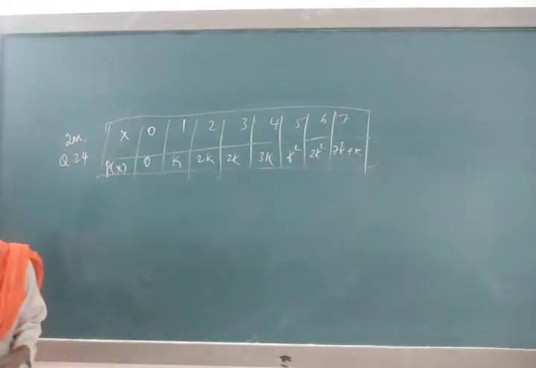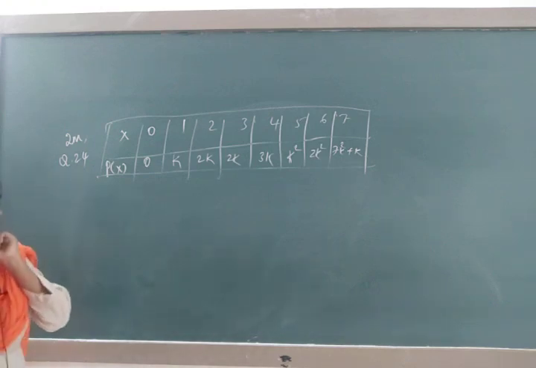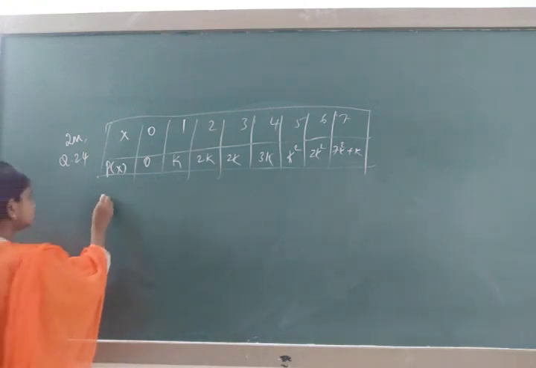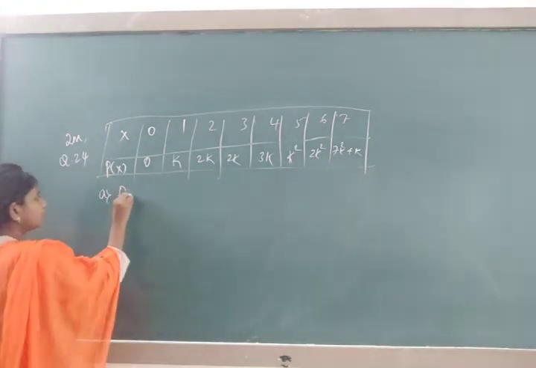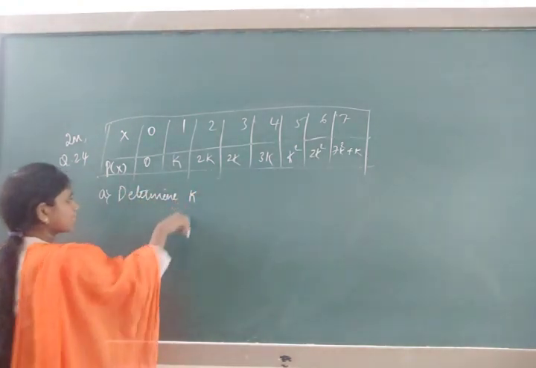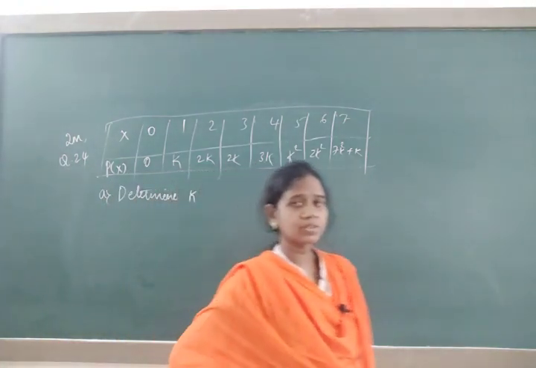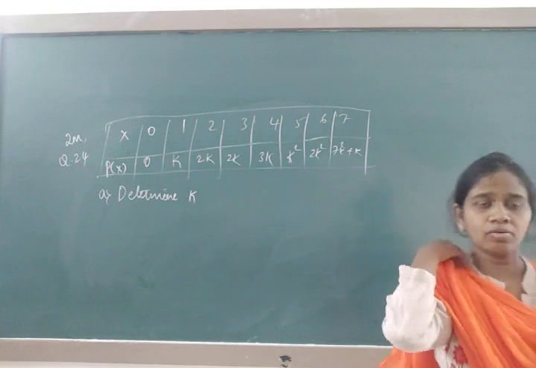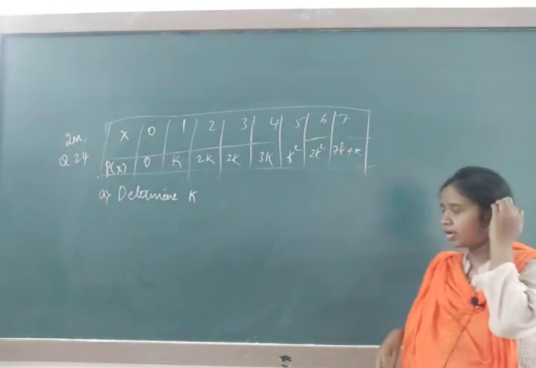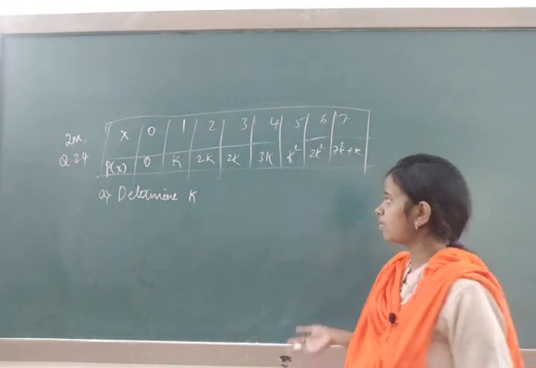This is our question. Okay. So how they are going to ask means, first, determine k. One of the random variable and corresponding probability distribution they are going to give. Now they are asking you to find out the first bit, as determine the value of k. How to find out the value of k?